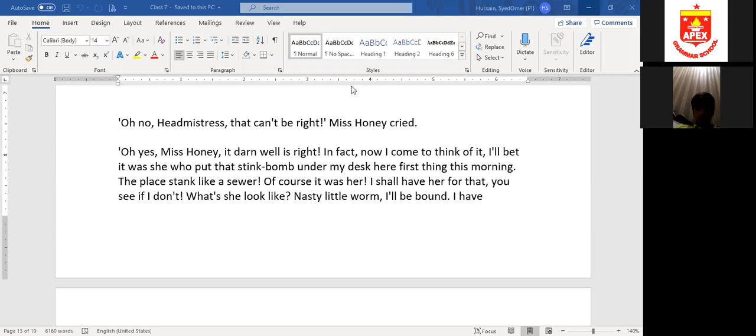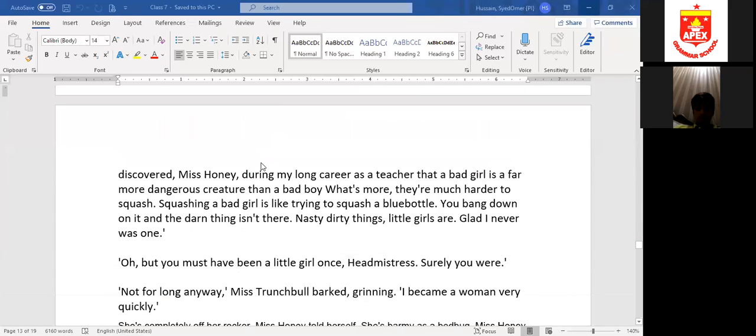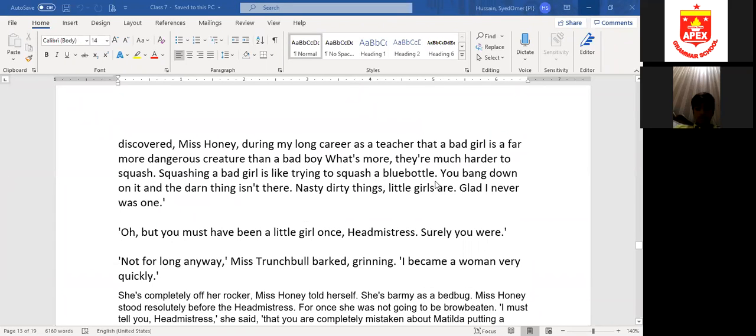So she says that of course it was her. I shall have her for that. So she was blaming her for everything. She was putting all the blame on Matilda. She said that Matilda is just like a little worm, and that a bad girl is a more dangerous creature than a bad boy. So it's better to squash the bad girls. Just like you bang down on it and the darn thing isn't there, nasty, dirty things, little girls are.